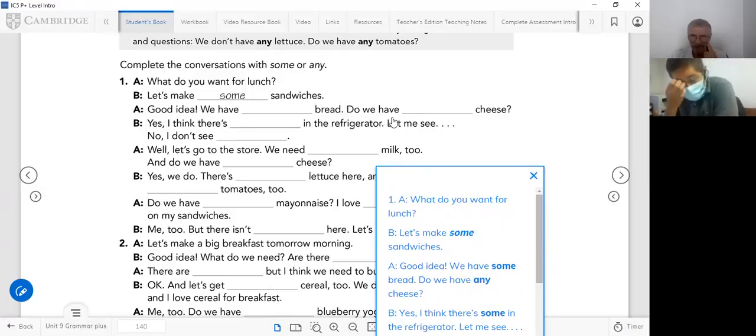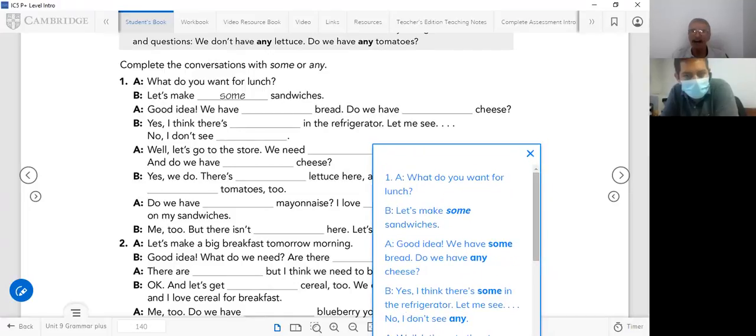Do we have any cheese? Yes, I think there is some cheese in the refrigerator. This is affirmative, you see? So you use some. Now continue with the next one. No, I don't see any. In this case it is negative, so you say any. I don't see any.